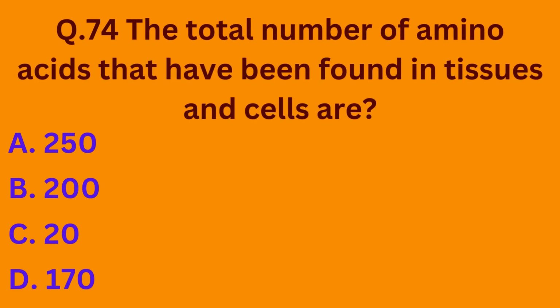Coming to our next question, the total number of amino acids that have been found in tissues and cells are option A, 250, option B, 200, option C, 20, and option D, 170. Basically, 170 amino acids have been found in tissues and cells. So the correct option is option D.